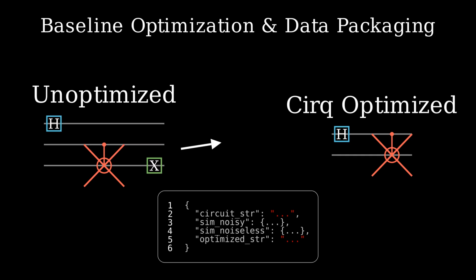Precisely. And one more thing before the AI jumps in. It applies a baseline optimization, just using Cirq's built-in tools. Like a sanity check. Or a benchmark, a classical benchmark for efficiency. Then all this info, the raw circuit string, the structured operations, gate counts, simulation results, noisy and noiseless, and that Cirq-optimized version, all gets saved neatly into dataset files, usually JSON lines.